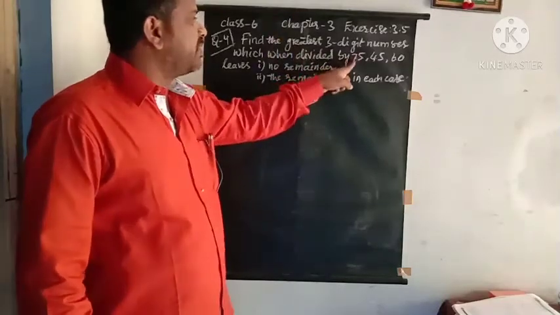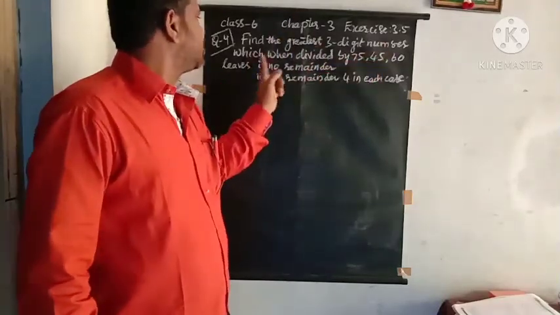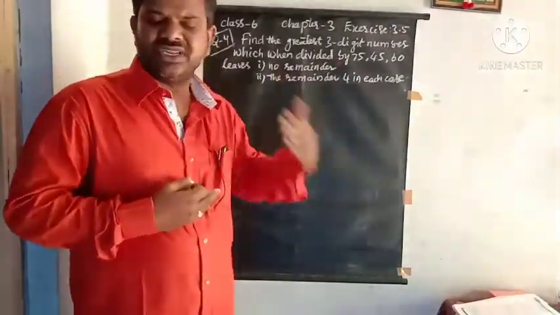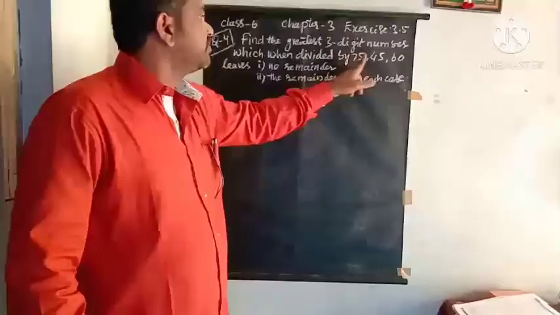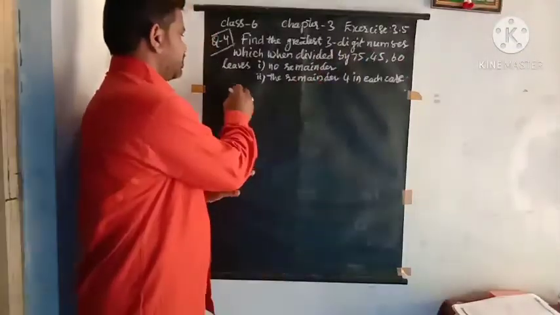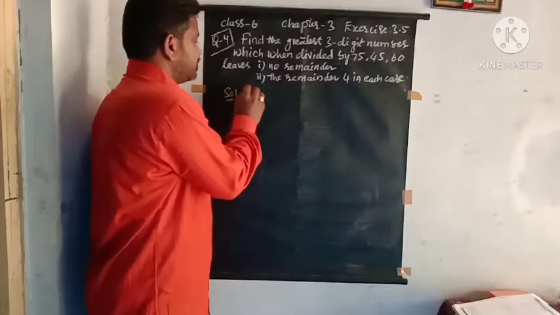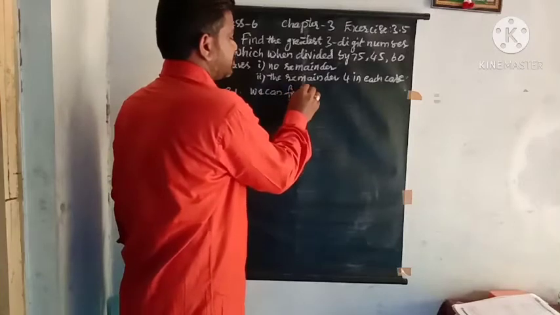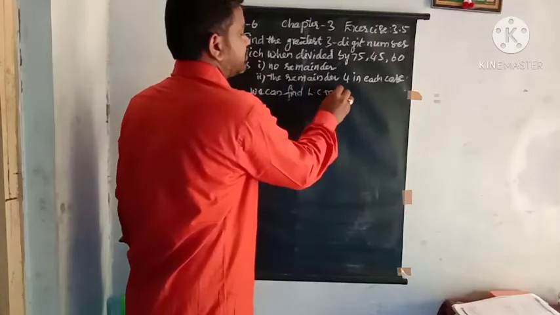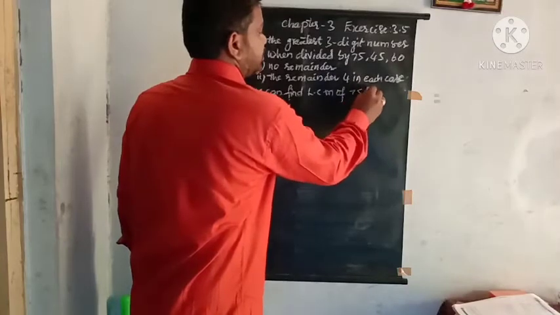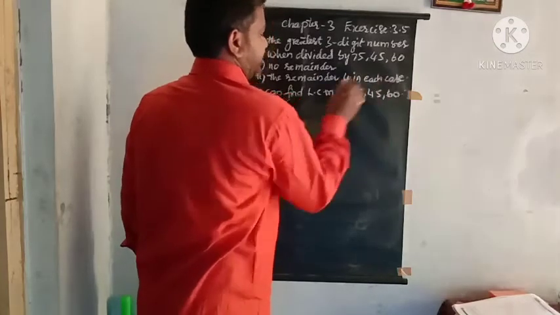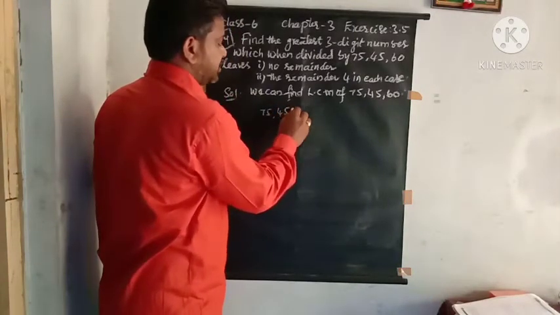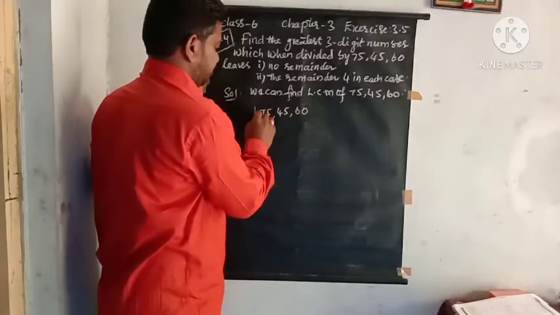When it is divided by 75, 45, 60, it leaves no remainder. That means find the least common multiple of 75, 45 and 60. So solution. So we can find the LCM of 75, 45 and 60. So let us find the LCM of the given numbers 75, 45 and 60.